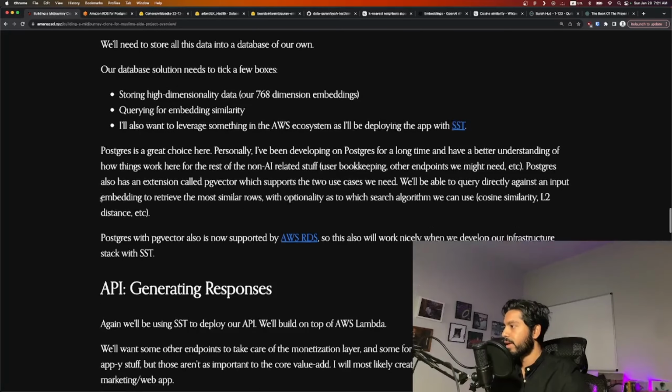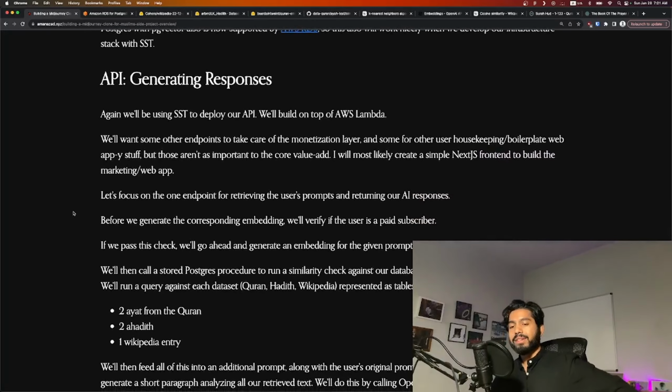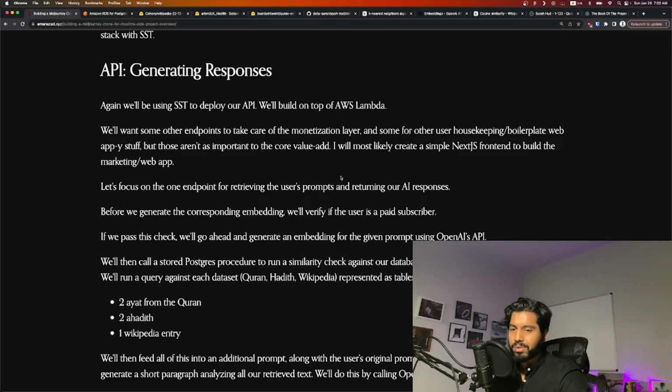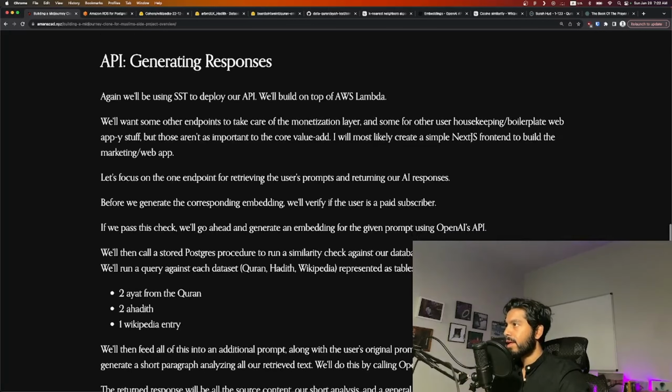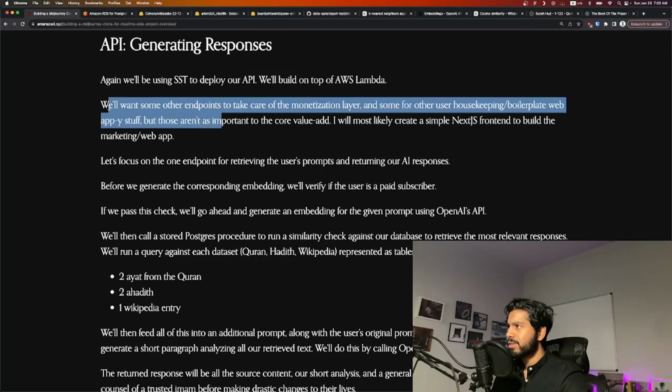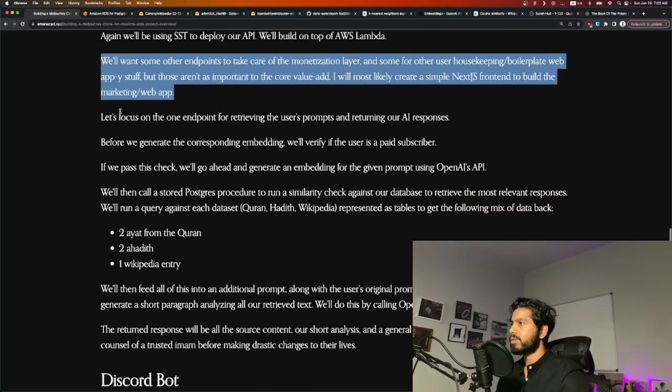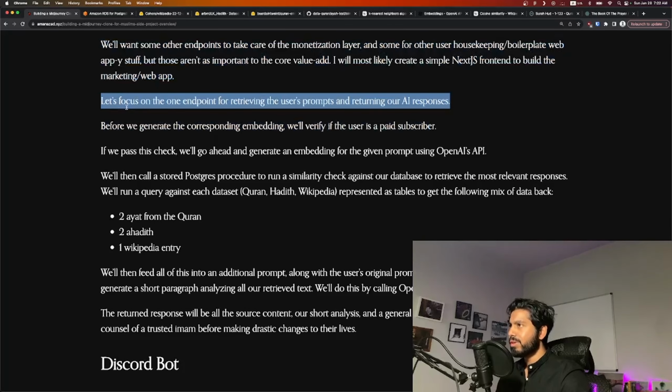All right, the API endpoints for generating our AI retrieval augmented generation responses. Again, we'll be using SST to deploy our API, so we're going to build on top of AWS Lambda. We'll not use Docker containers this time. We're just going to use a really simple serverless setup. We're going to create some other endpoints for standard housekeeping, monetization, user authentication, stuff like that, web app stuff. Nothing too crazy.